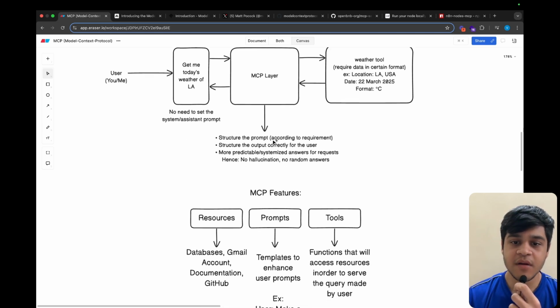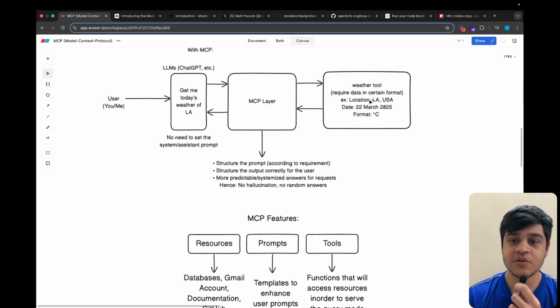It structures the prompt according to the requirement of the tool, structures the output correctly for the user, and gives more predictable and systemized answers for requests, hence no hallucination and no random answers. So here the tool gives the output in the correct format, which passes through the MCP layer. This structures the output and then gives it to the user. Also, the user might give the details in an incorrect format, so the MCP layer is responsible for structuring that into the correct input and then giving it to the tool.